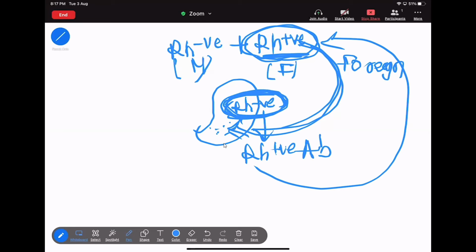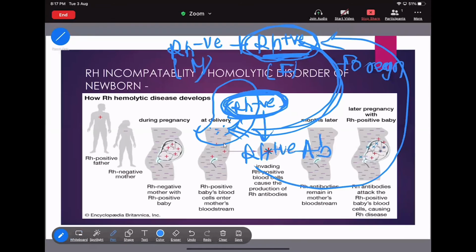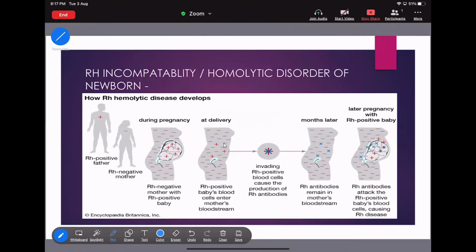Okay? Then see. Here, this is the Rh positive blood cell, that is of the fetus. Now these are the Rh negative blood cells, of the maternal. Now because of the mixing, this is the antibody that will be produced against this Rh positive blood cell.